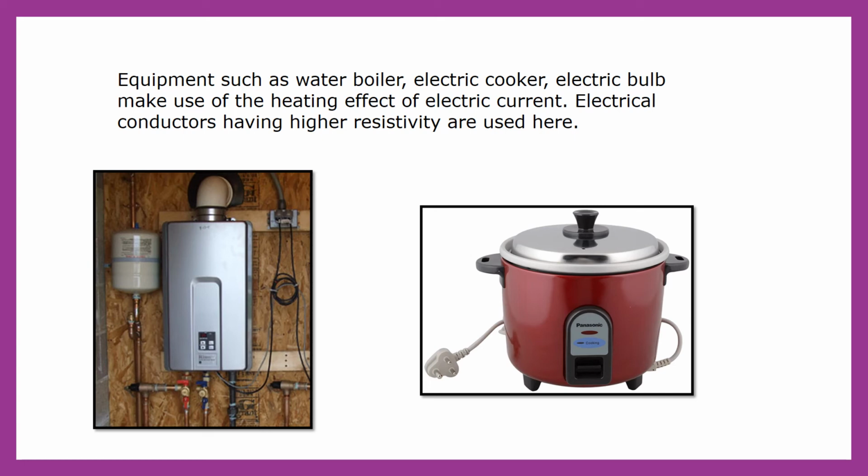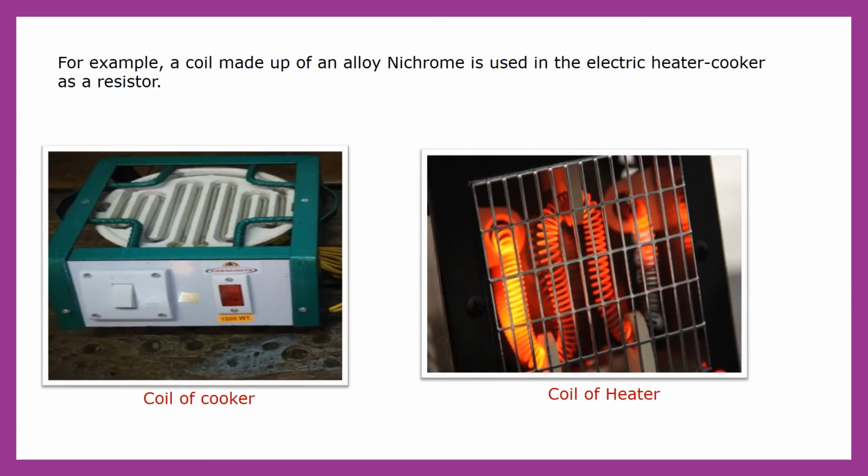So electrical conductors having high resistivity are used here. Now, for example, a coil made up of alloy nichrome, which is a mixture of nickel, chromium, and iron, can be used in electric heater or cooker as a resistor.